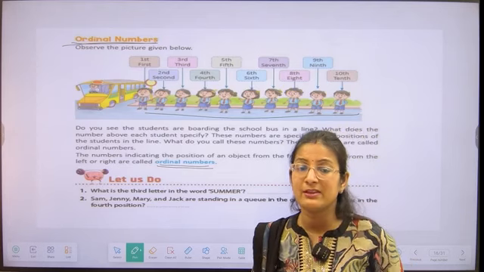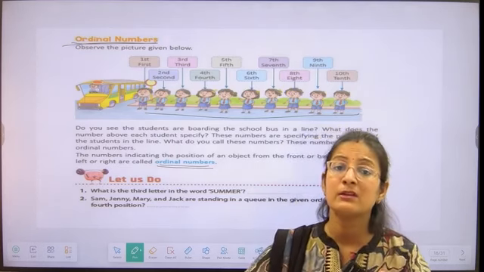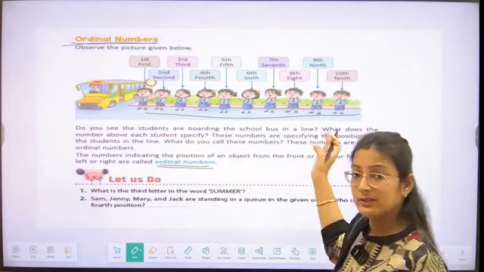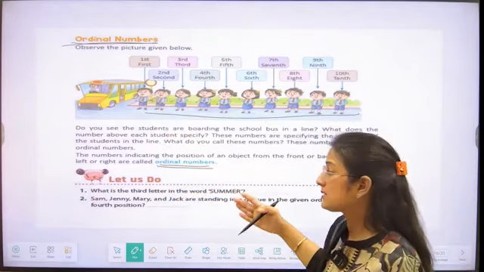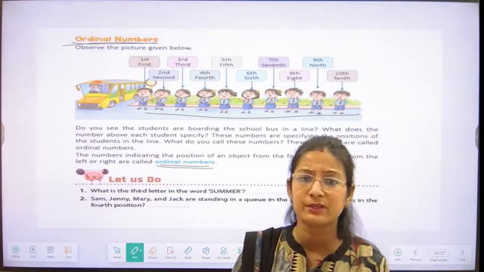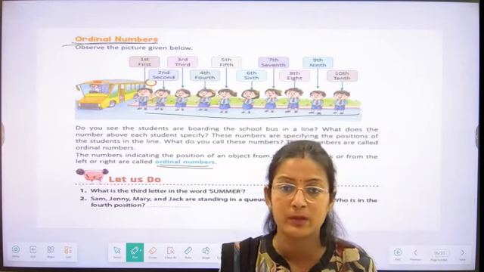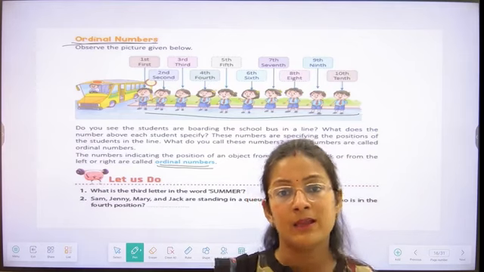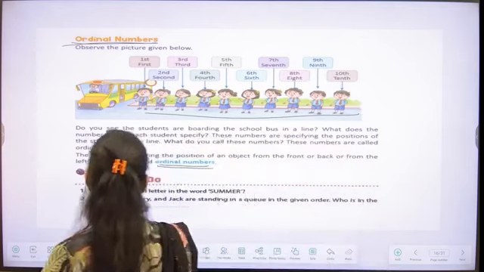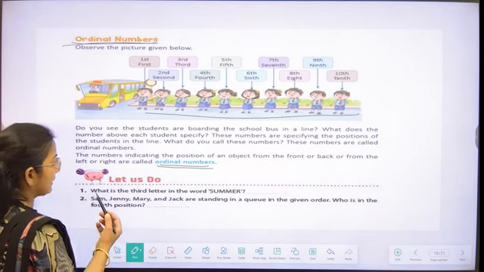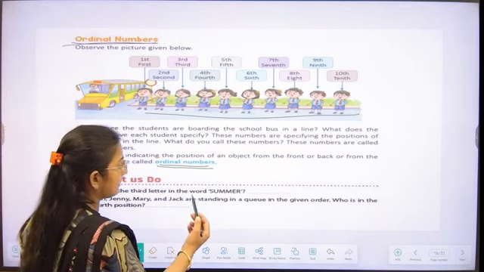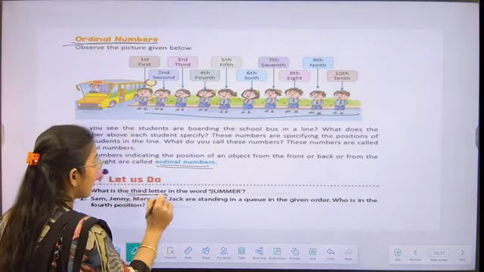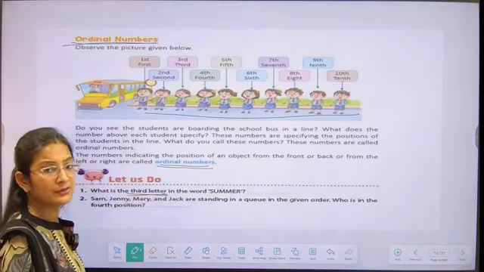Everyone is understanding whenever we write the position of the students or the letters or any object, then we are writing them in the ordinal form. Let's do one exercise based on that, student. We have to write what the third letter in the word is. So we have to find the position of the third letter, students.